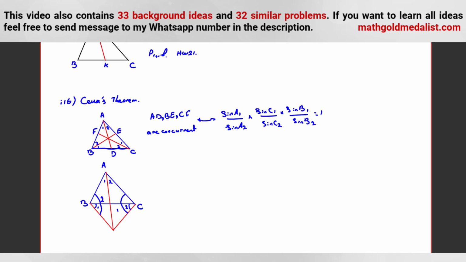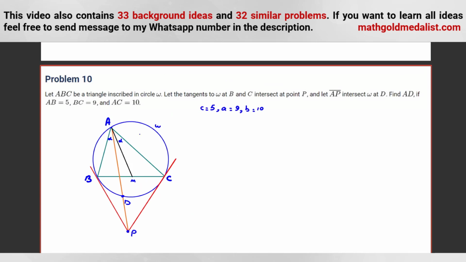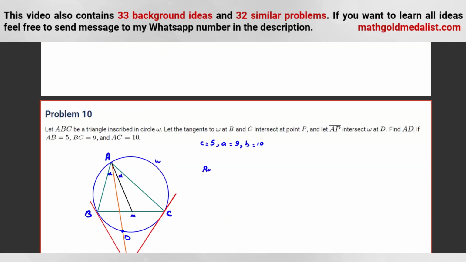And let me tell you what you can do. So now we want to use these things to prove why these two things are equal. Okay? If we use the ratio lemma, so I told you these two things, ratio lemma for AM in triangle ABC. It will be what?